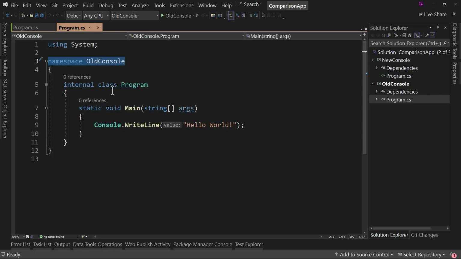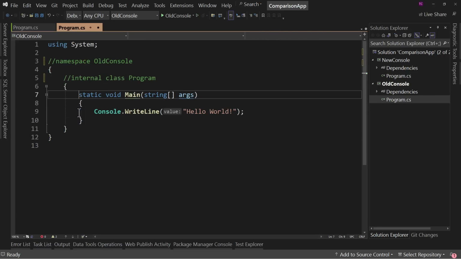It's to be able to reference that code. So the only reason we have a namespace old console is so we can say old console.program.main. Well, but if we're not calling main, why do we have a namespace for it? So now if we look at what we've done, we've really essentially eliminated the need for this, eliminated the need for this, eliminated the need for most of this. We'll get back to this, which there is a need for that.